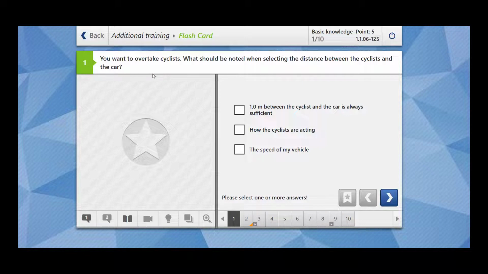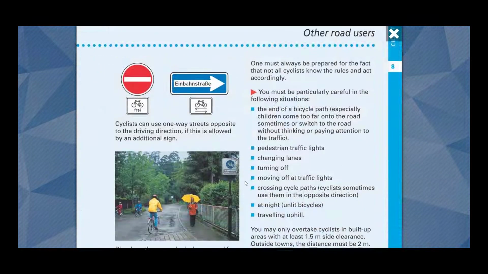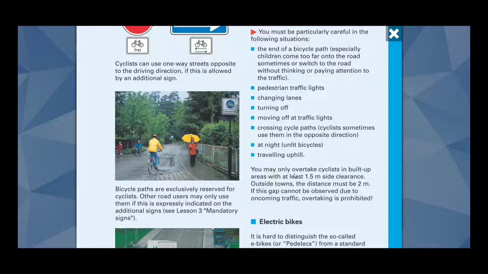So the distance is, if you are inside a city, then the distance between you and the cyclist should be 1.5 meter. And if you are outside, then the distance between you and the cyclist should be 2.0 meter, so 2 meters. Let me also show you here. You may only overtake cyclists in built-up areas with at least 1.5 meter side clearance. Outside towns, the distance must be 2 meters. So you have to remember 1.5 meter in built-up areas, 2 meter outside built-up areas.